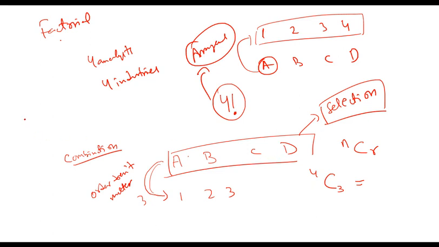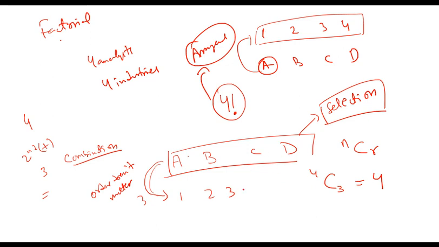And on your calculator, you first press 4, then you press second and plus sign, which is NCR, and then you press 3, and then you press equal to. So it will tell you 4. That means in 4 ways you can select 3 industries from 4 industries.